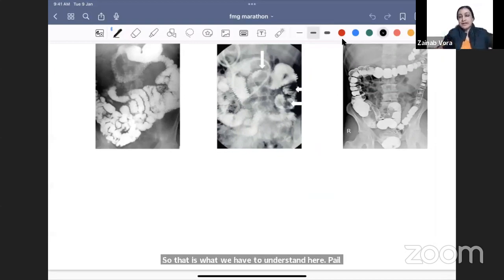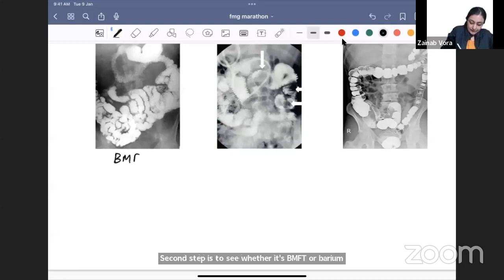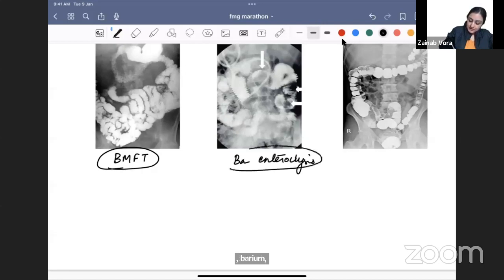The first step is to identify barium image versus CT. Second step is to see whether it's BMFT or barium enteroclysis. I hope this is clear to all of you. So barium meal follow through is for the small intestine. Barium enteroclysis is also for the small intestine.